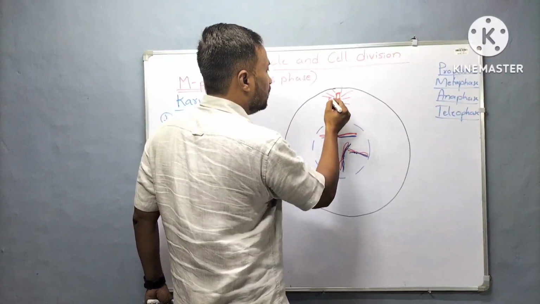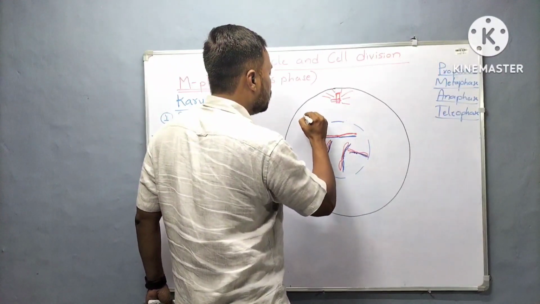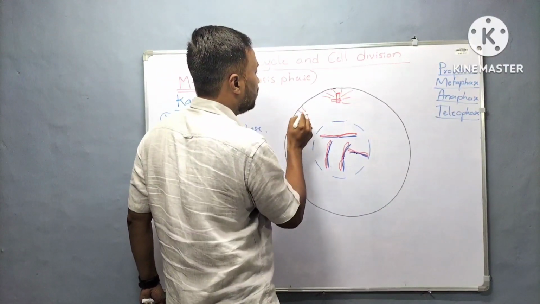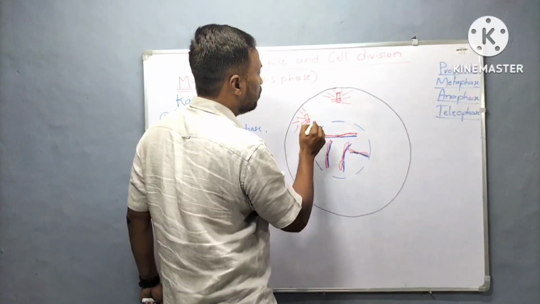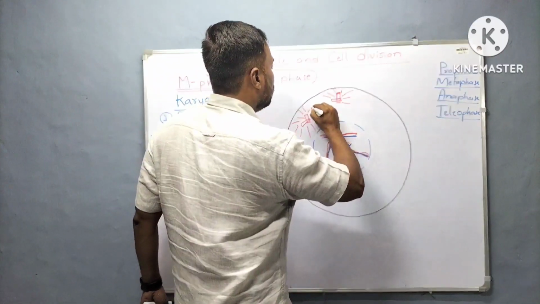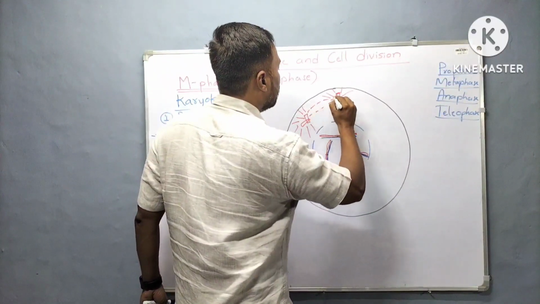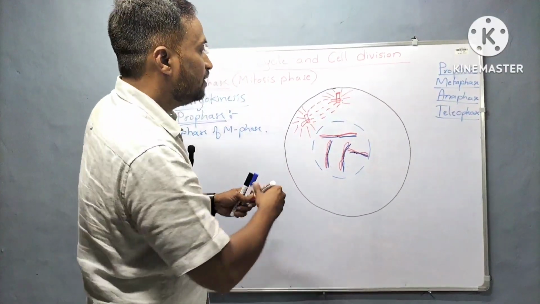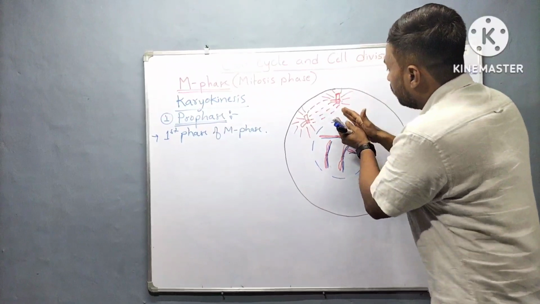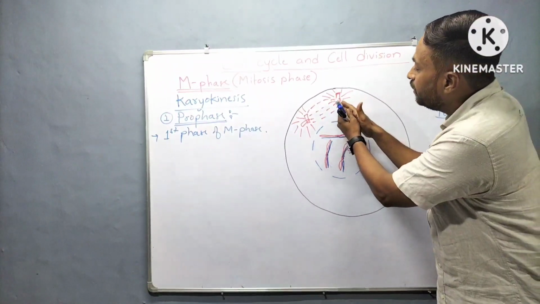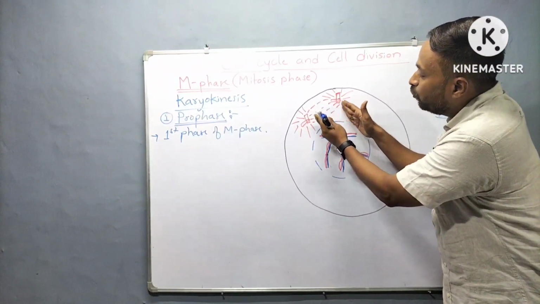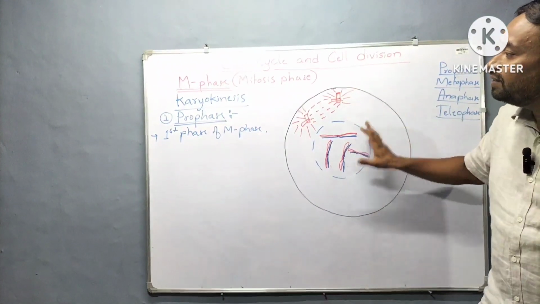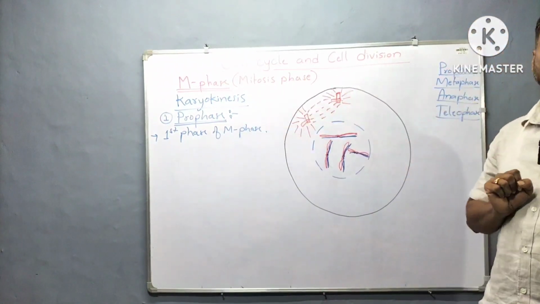Now these centrosomes will start moving towards the opposite poles with the formation of microtubules called asters, and along with that the formation of spindle fiber. This is how both the centrosomes will move towards the opposite pole. Okay, all these changes occur during the prophase.